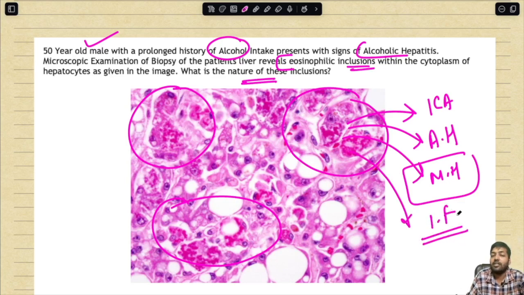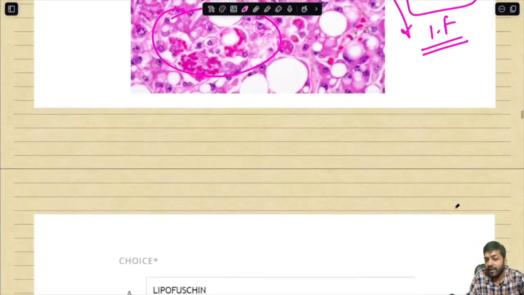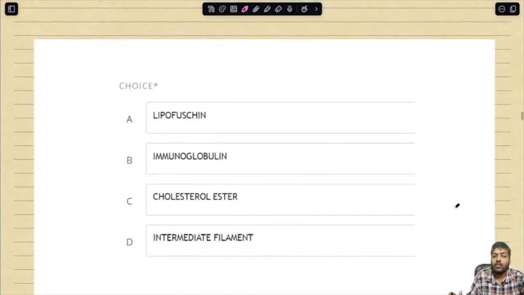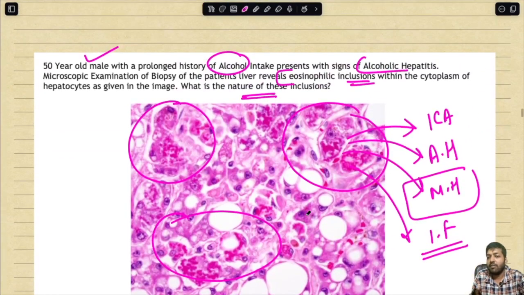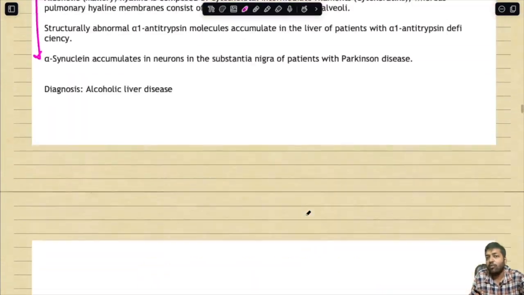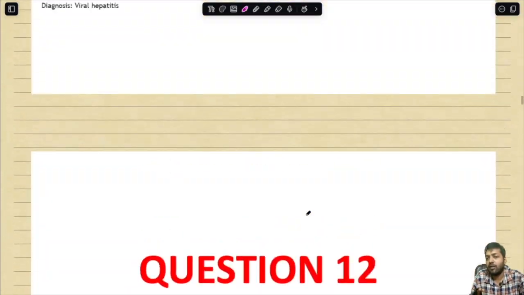If you read my lecture on intracellular accumulation, you will be able to answer this question with ease. It is a very commonly asked question. The nature is intermediate filament. It is called Mallory's hyaline or alcoholic hyaline. The basic clinical scenario is alcoholic hepatitis. I hope these three questions are crystal clear to everyone.